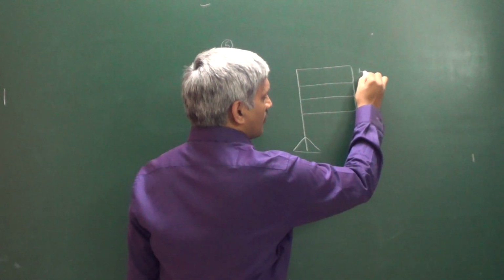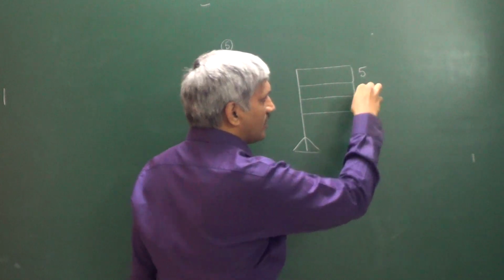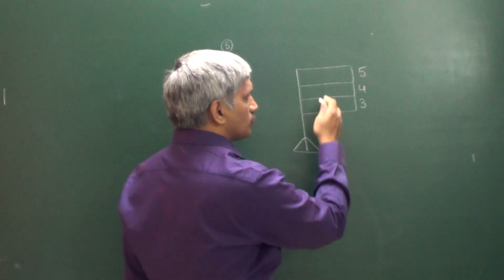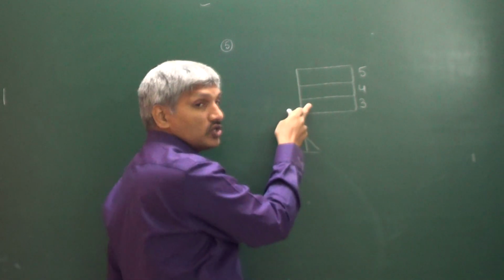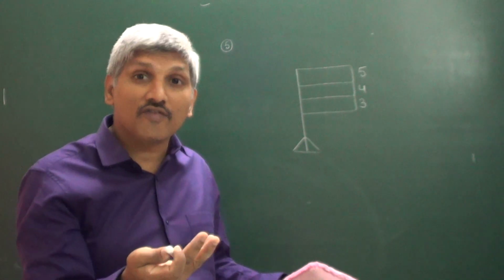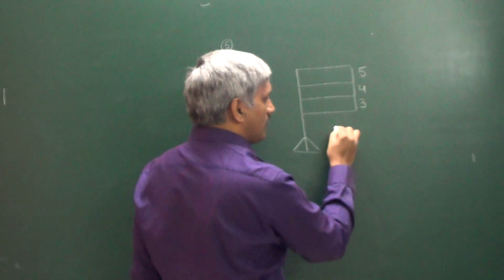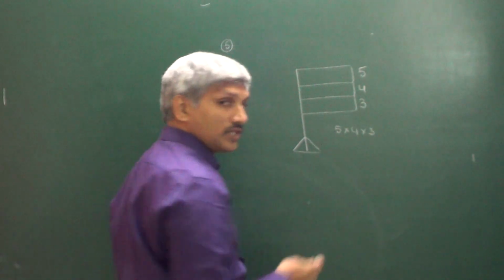This place can be filled in 5 ways. Next, this place can be filled in 4 ways. And this place can be filled in 3 ways. So here a flag, here a different colored flag, here another different colored flag is there. Then only our process of getting a signal will be completed. That's why we have to go on multiplication, that is 5 into 4 into 3.